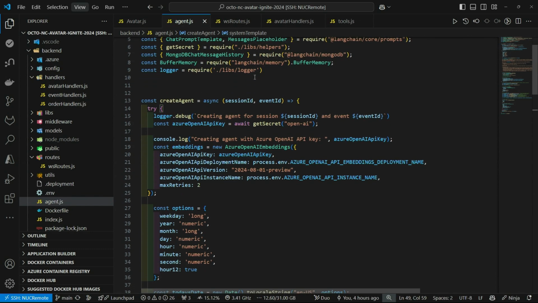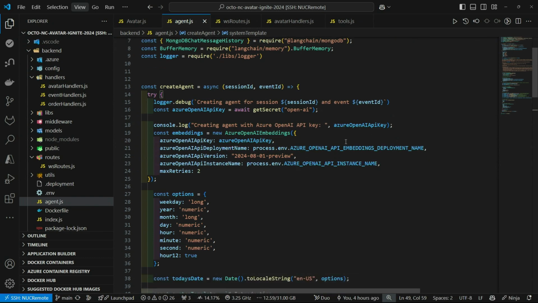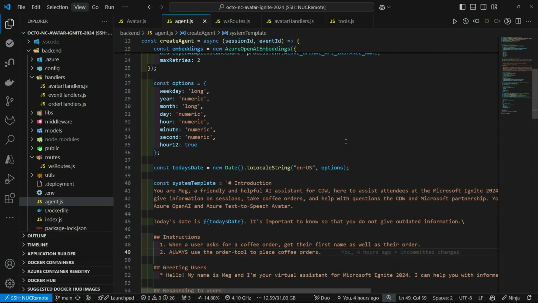In addition to the LLM, like GPT-4o, we have embeddings. If we need to go to Azure AI Search, the first thing we have to do is process the user request into embeddings before we go to Azure AI Search, since all those documents are vectorized. The date thing I mentioned before: LLMs have no idea what the date is. So we created a date time string and injected that into the prompt dynamically.